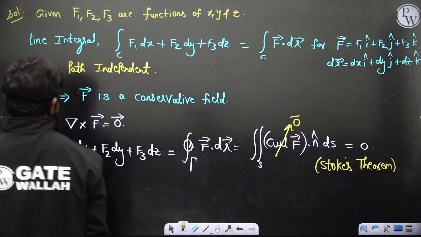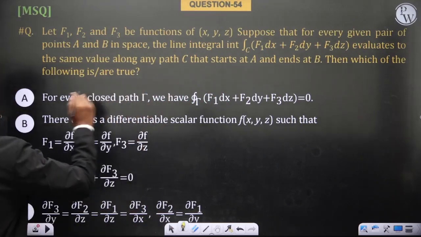So ultimately, if a and b coincide, the integral will be 0.